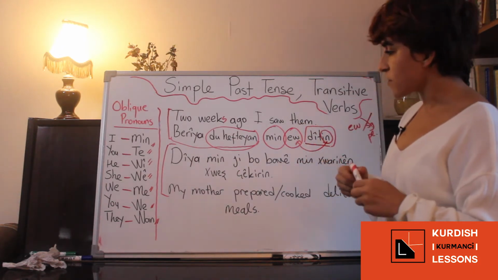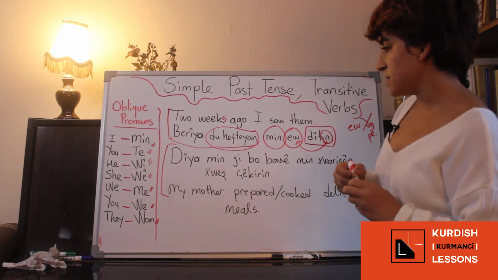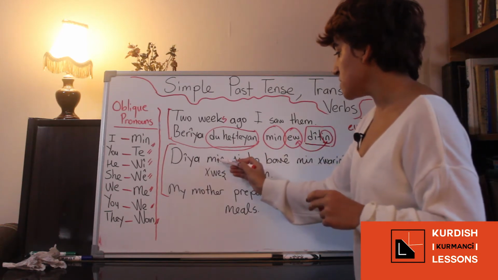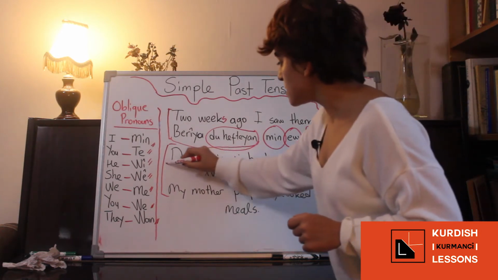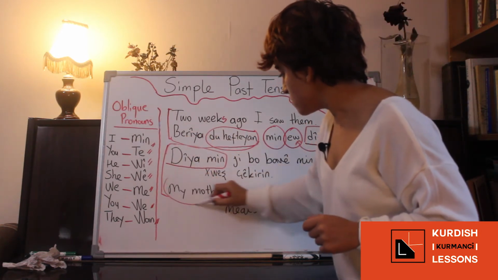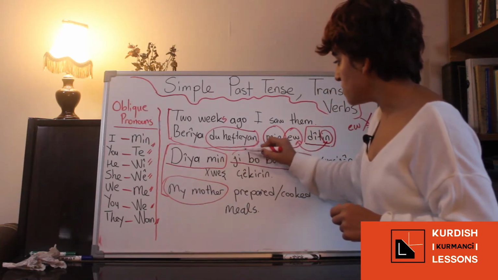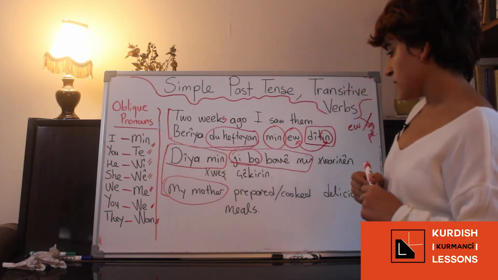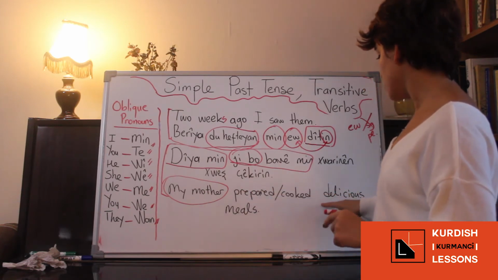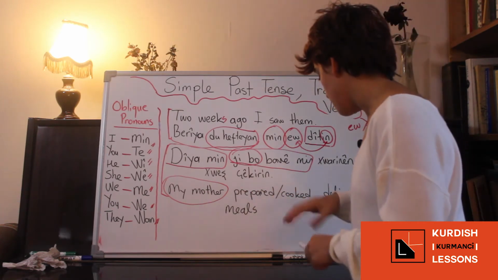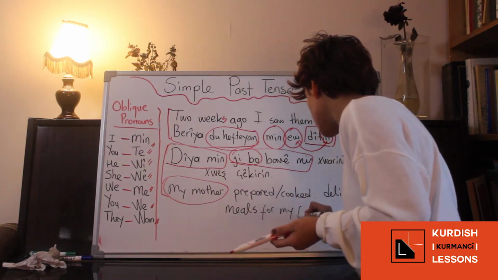Fine. So the next example is a bit more complicated than this one, but it is fine. Diamın jibo bavemin xwarinin xoş çekirin. Diamın means my mother. Jibo means for. In English it should be: my mother prepared or cooked delicious meals for my father.